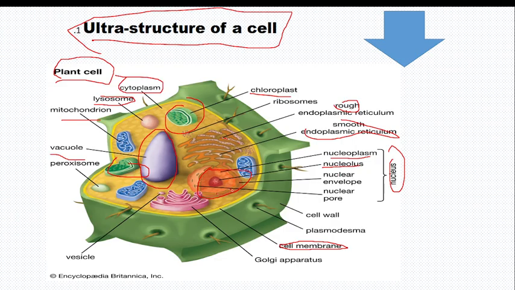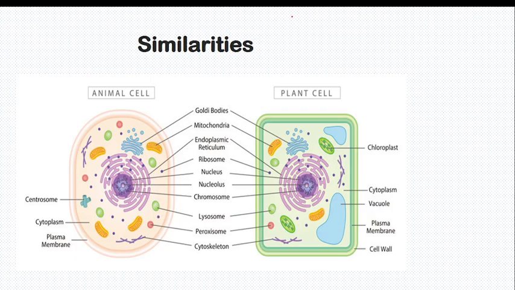These things are the same in the animal cell and in the plant cell. When we continue, there is also the Golgi apparatus for the transport of proteins from the cell to the extracellular space. So let's look at the similarities between the animal cell and the plant cell. Pause and review the parts here.